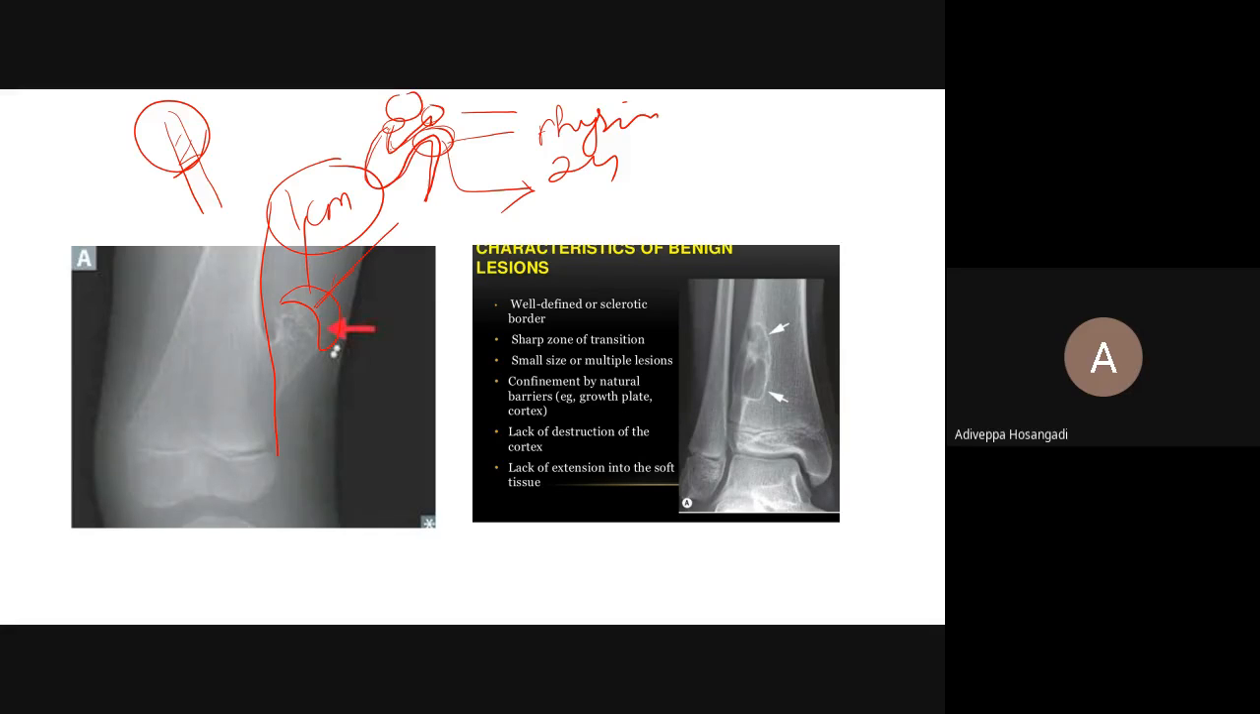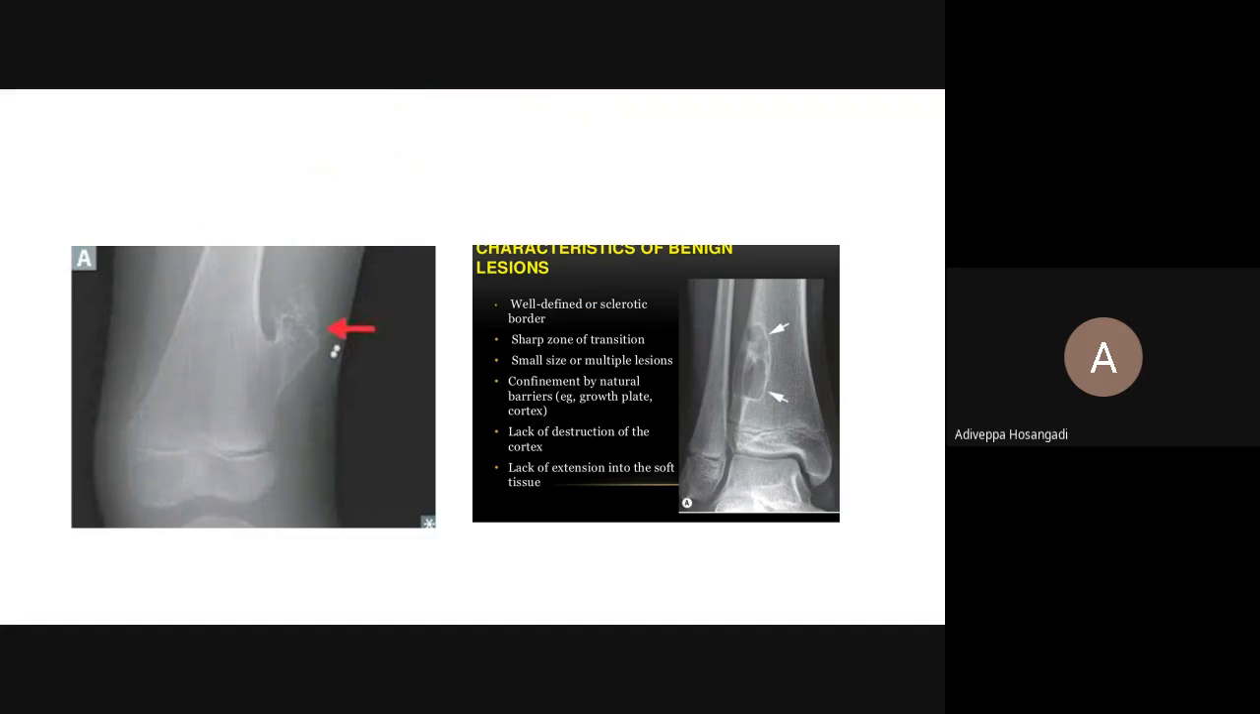Something about whenever you are given an X-ray of a bone tumor, certain things you have to focus on. What is the lesion doing to the bone? Where is the lesion situated in the bone? What is the age of the patient? And whether it is solitary or multiple. All these things you have to notice. So for example, there is an X-ray here. What is it? It is a well-defined sclerotic border. Please look at this.